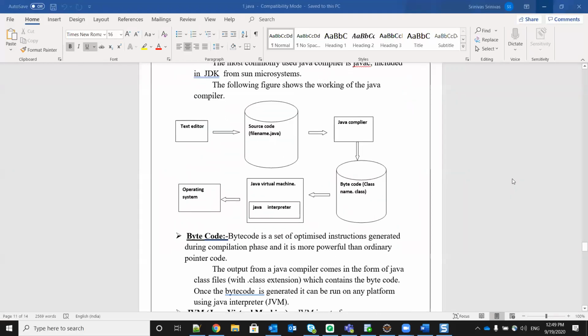In one file, which is nothing but a .class file. How will it be created? When we compile the program, it is automatically generated by the computer. That means the Java compiler is generating this file.